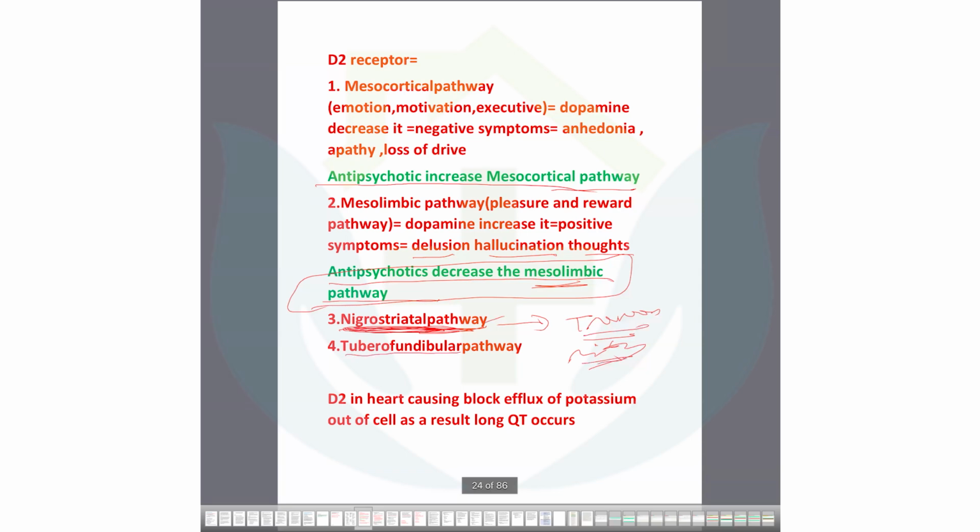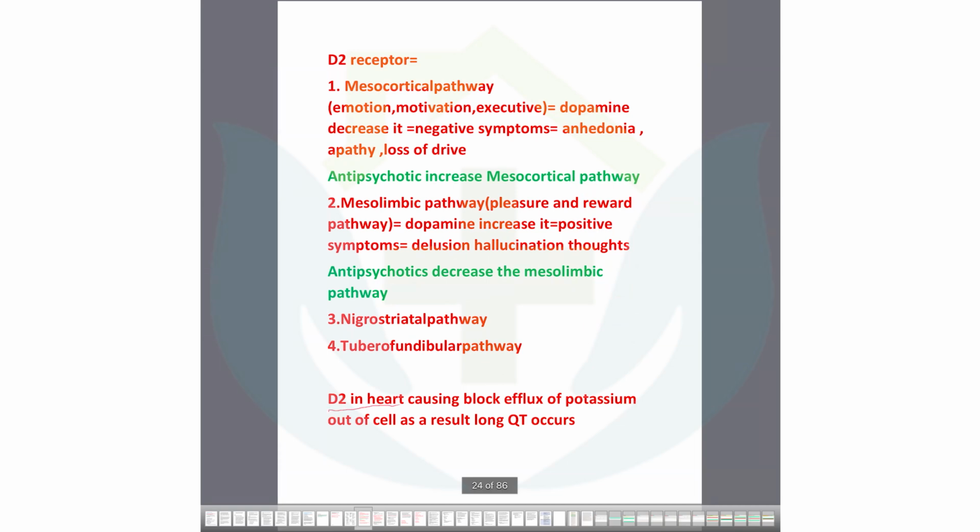And what is the activity of the tuberoinfundibular pathway? That is prolactin activity. Tuberoinfundibular pathway, the prolactin acts like that. So whenever you prescribe antipsychotics, it will increase the prolactin. And this prolactin will decrease other things like libido, and cause galactorrhea also. So these are very important to know. You can understand them with the mechanism of action and side effects.